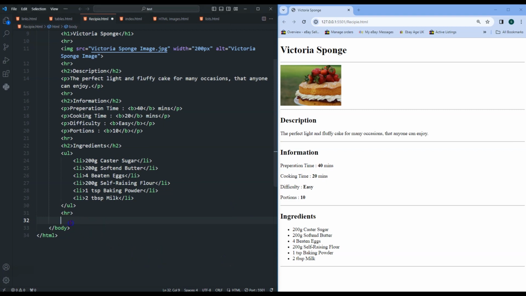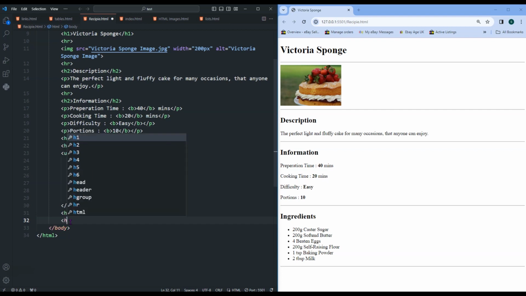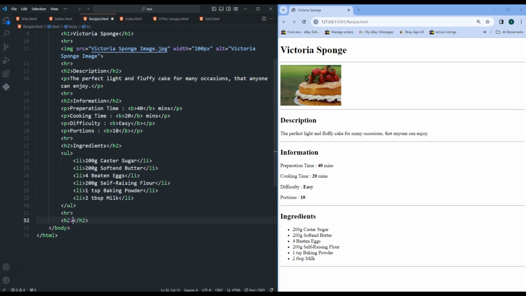So the only section we need now is the instructions. Now for this we're going to again use a list, but we're going to do an ordered list this time. So inside of an ordered list we're going to list some stuff, and I'm going to copy and paste this bit here.